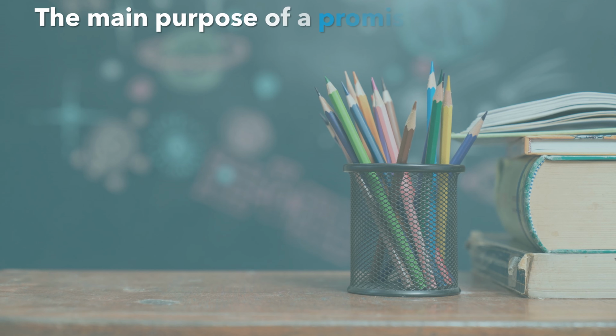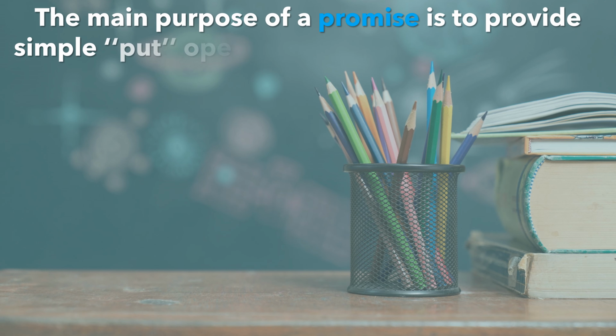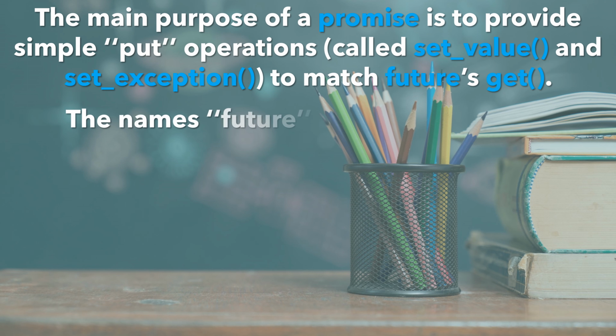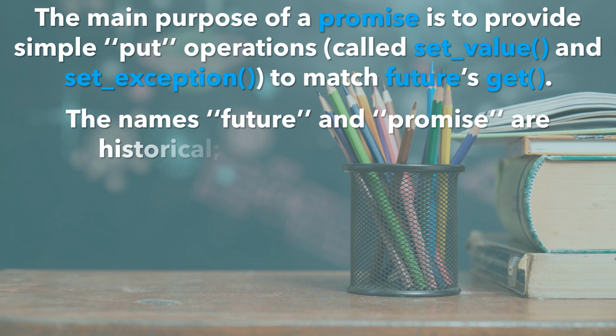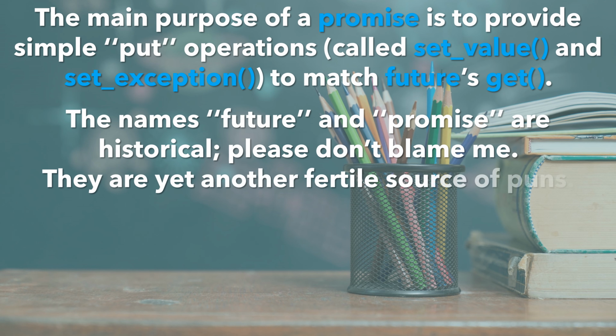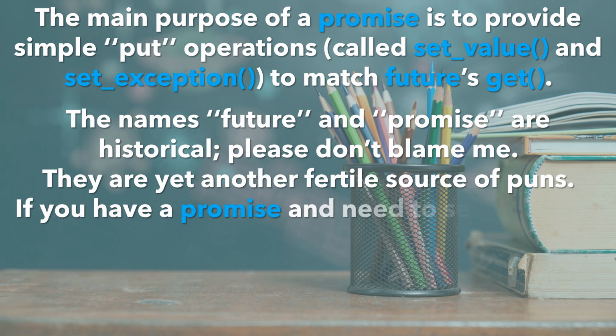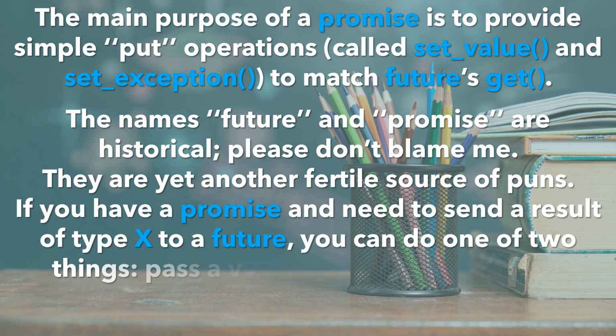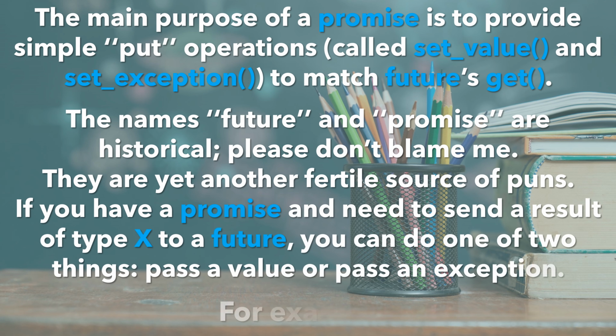The main purpose of a promise is to provide simple output operations, called set value and set exception, to match future's get. The names of future and promise are historical, please don't blame me. They are yet another fertile source of puns. If you have a promise and need to send a result of type x to a future, you can do one of two things: pass a value or pass an exception.